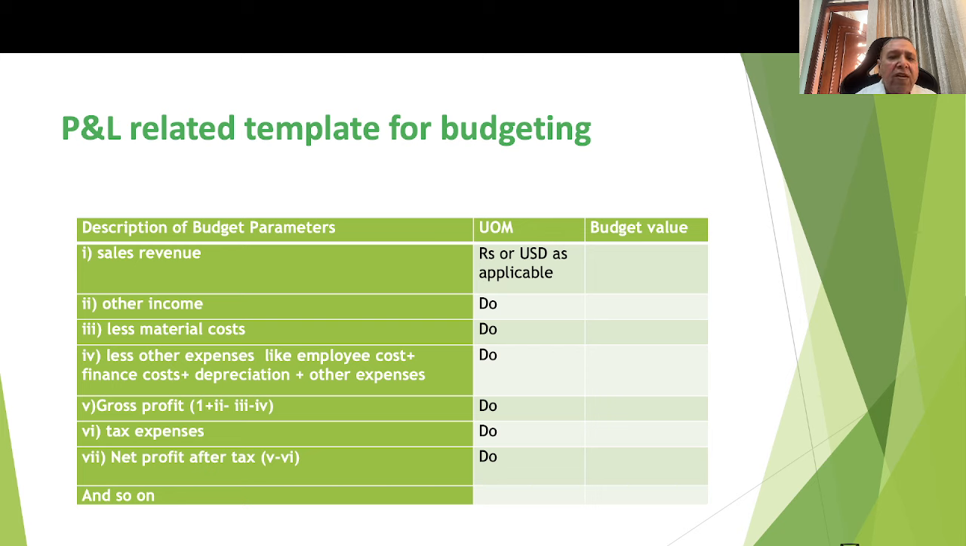On the third column, the CFO, finance and account team would consolidate the budget values based on the previous approvals obtained. For example, the sales revenue would come from the functional budget of the sales team. Other income will also come from the various inputs from the different teams. Material cost will come primarily from the purchase and contracts team, employee cost would come from the HR team's budget, and so on and so forth.